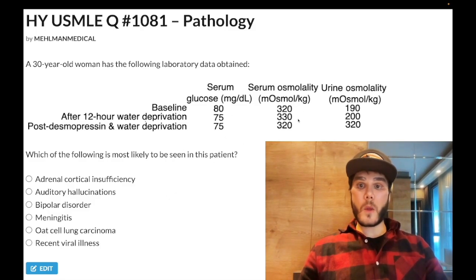Okay, but I will tell you that 275 to 295 is the normal range for serum osmolality. Urine osmolality can be as dilute as 50 all the way to 1200 hyperconcentrated. So this just gives you an idea of where we're at, and glucose should be 72 to 99 fasting. So what's most likely to be seen in this patient?